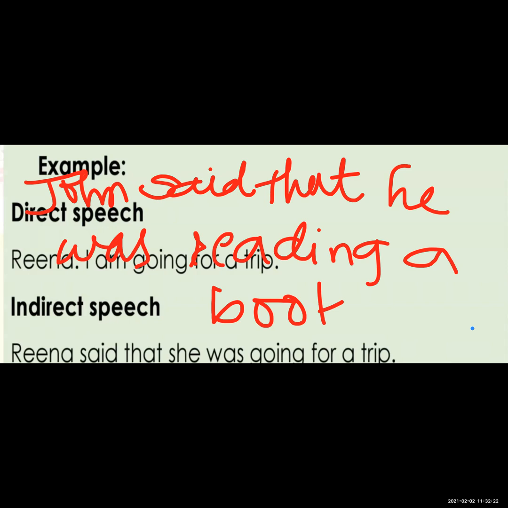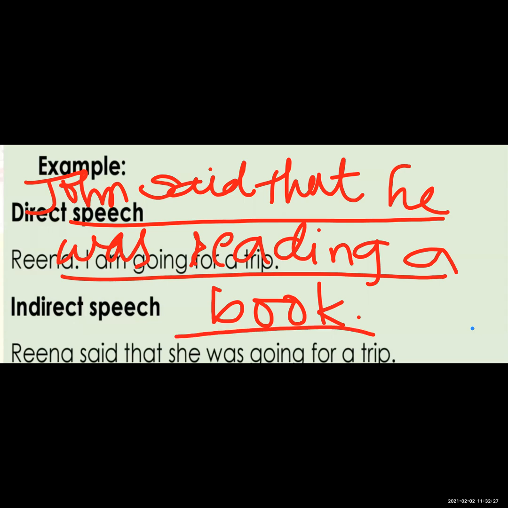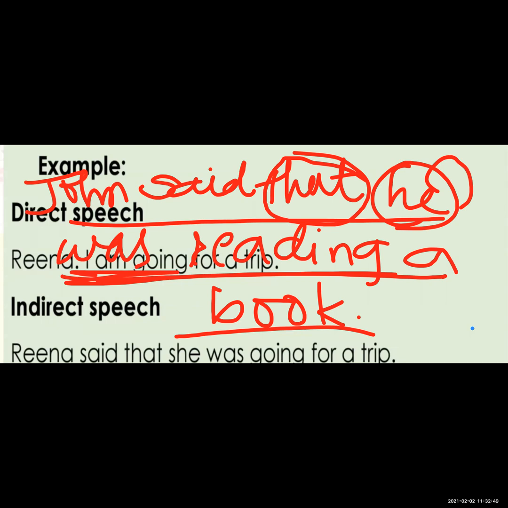Okay, so now you can see here this is not the exact words of John. Here I converted the sentence into other words, and I also converted the pronoun: in the sentence there was I, I am reading a book, but here I changed the pronoun and also the tense, and I converted the sentence into my own words, means not the exact words. See, John said that he was reading a book. Okay, so it is indirect speech.